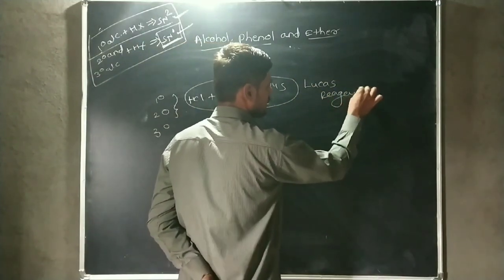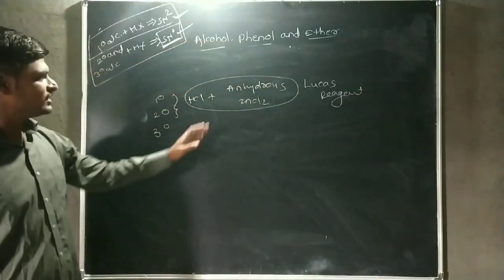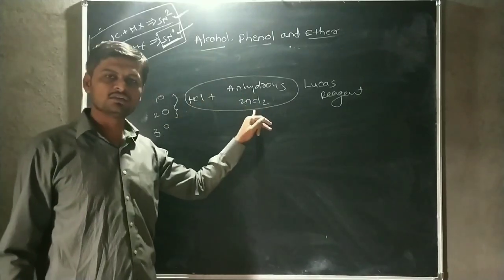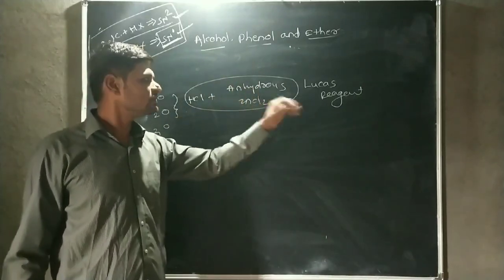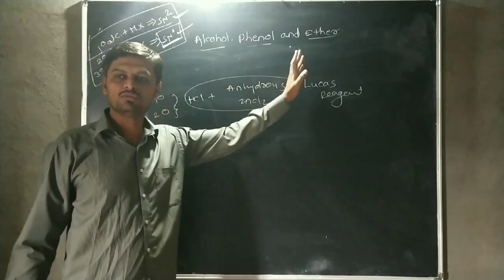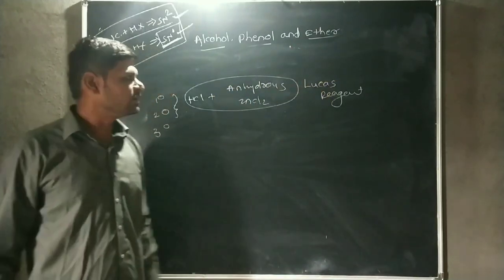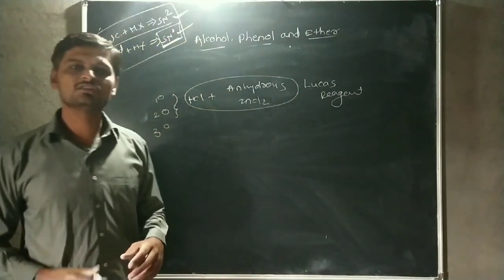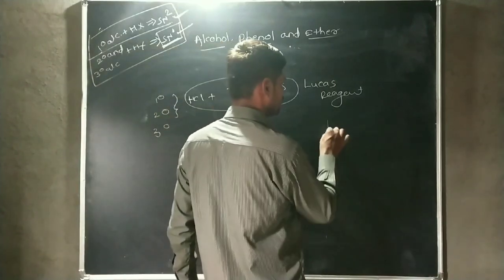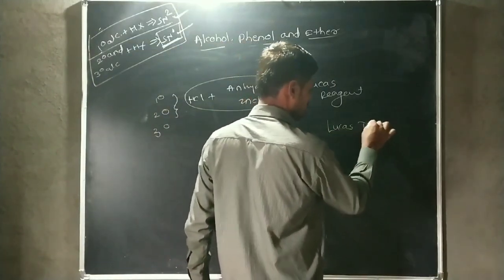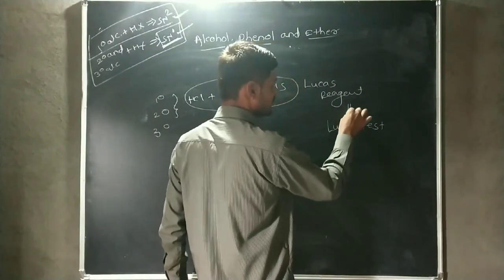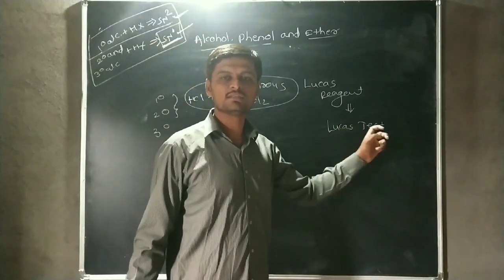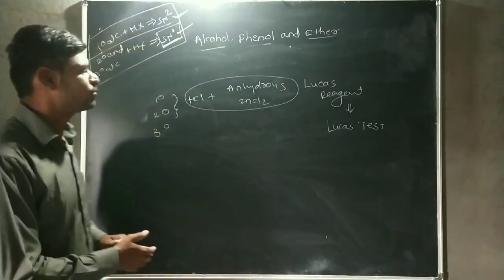Is known as Lucas reagent, and therefore this Lucas reagent is a combination of HCl and anhydrous ZnCl2. Then this combined reagent is known as Lucas reagent, and we can carry out the reaction of primary, secondary and tertiary alcohol by using Lucas reagent. Then this reaction is also known as the Lucas test. This reaction is also known as the Lucas test.